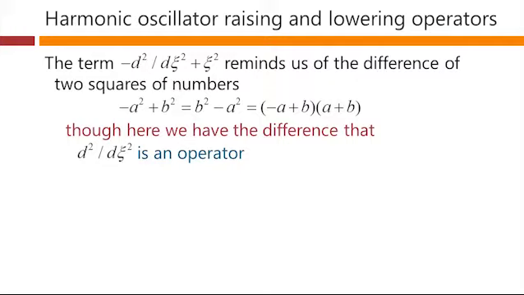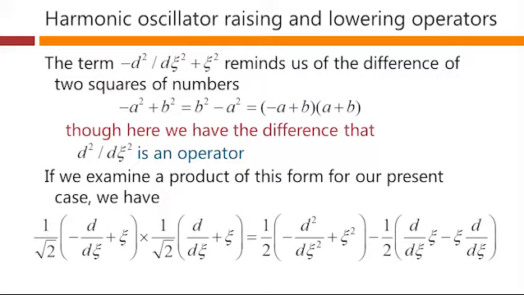In the present case, though, we're not just working with numbers, we're working, especially, with an operator. So d²/dx_c² is an operator. And if we examine a product analogous to this form here, which would be this form down here, we do indeed get what looks like our difference of two squares, but we also get another term. So this term here would be analogous to minus a plus b, this term would be analogous to a plus b, and this term here would be analogous to minus a squared plus b squared. But because we're working with operators, we also get this additional term that we cannot quite throw away.